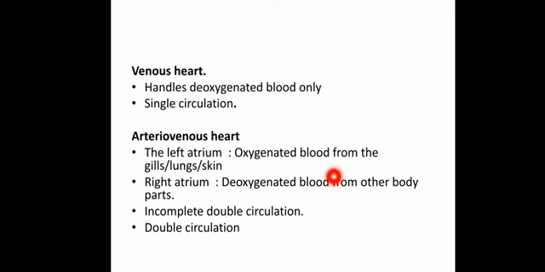The right auricle is separated from the left auricle. Similarly, the right ventricle is separated from the left ventricle, so that the blood will pass through this heart two times during the whole process of circulation. The blood passes through the heart two times without mixing up, and hence it is called double circulation. Note it down. The blood will pass through the heart two times during the whole process of circulation without mixing up like in the reptiles. Okay, so this is called double circulation.